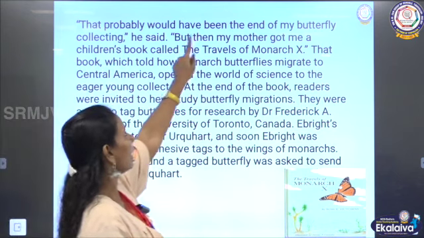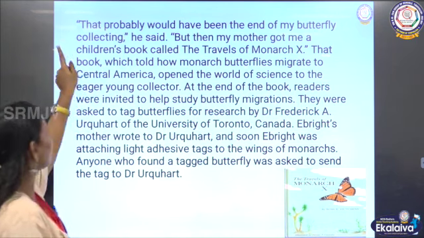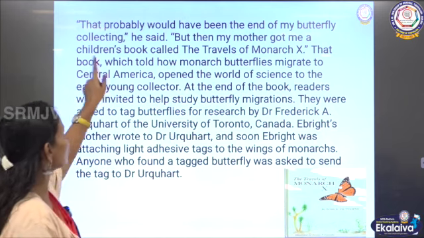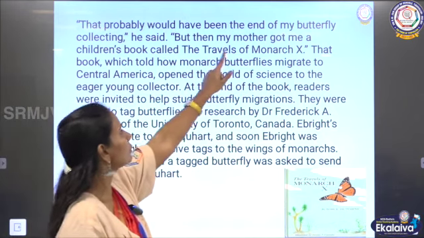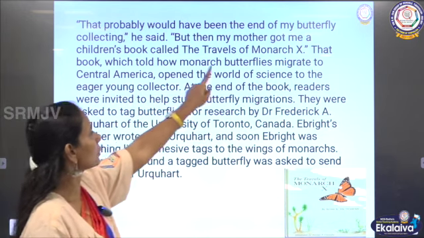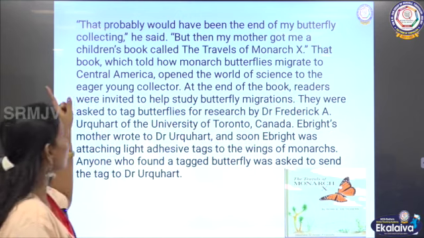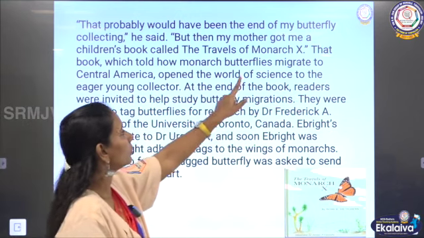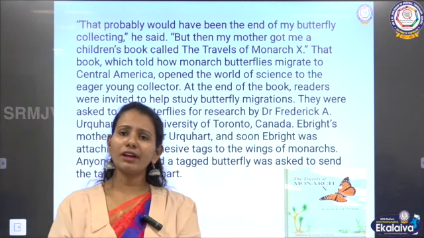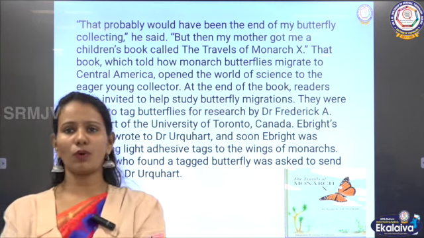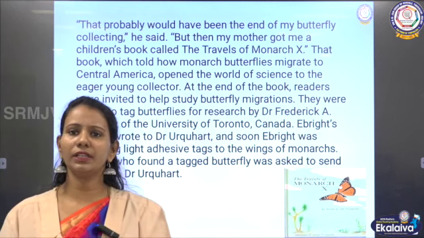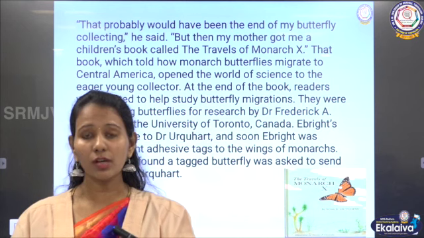"That probably would have been the end of my butterfly collecting," he said. "But then my mother got me a children's book called The Travels of the Monarch." That book, which told how monarch butterflies migrate to Central America, opened the world of science to the eager young collector. So, after collecting 25 different species found around his place, he thought, okay, that must be the end. There wouldn't be any more species for him to collect.